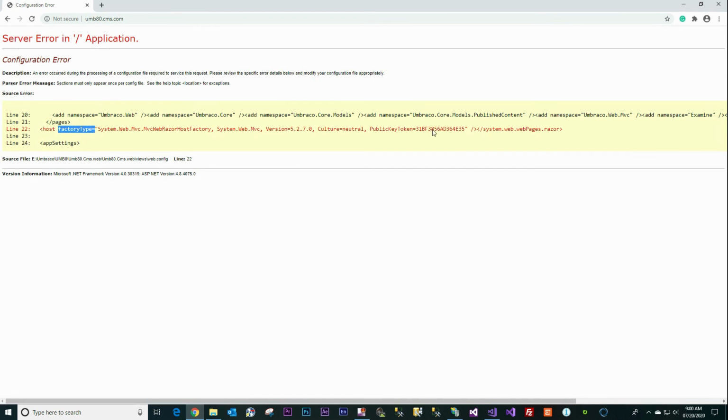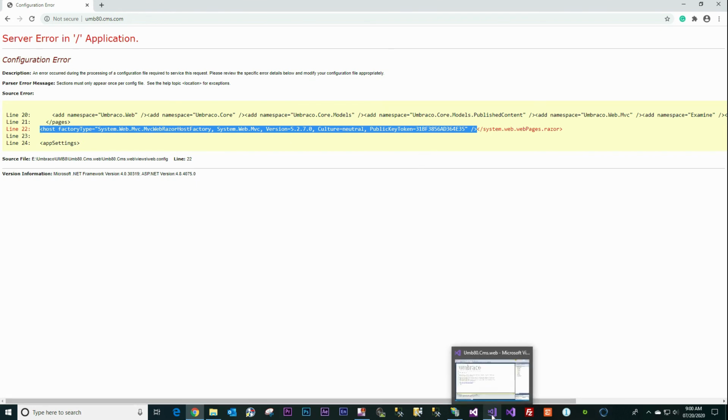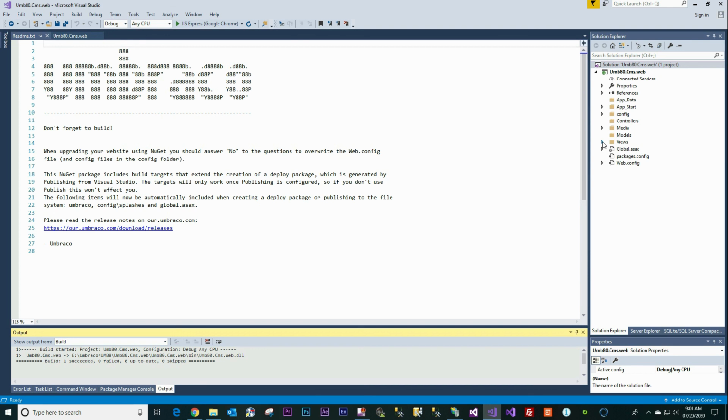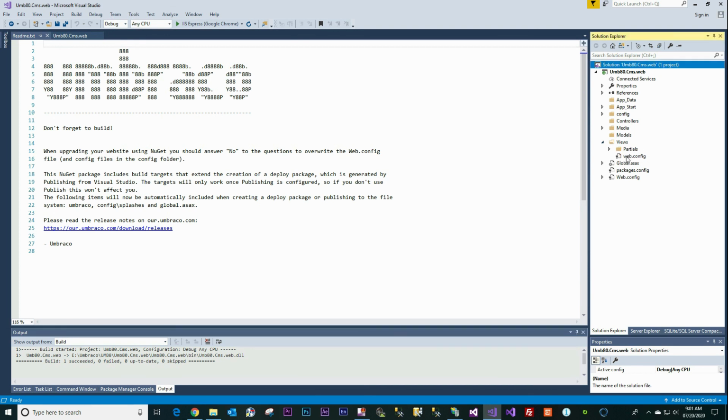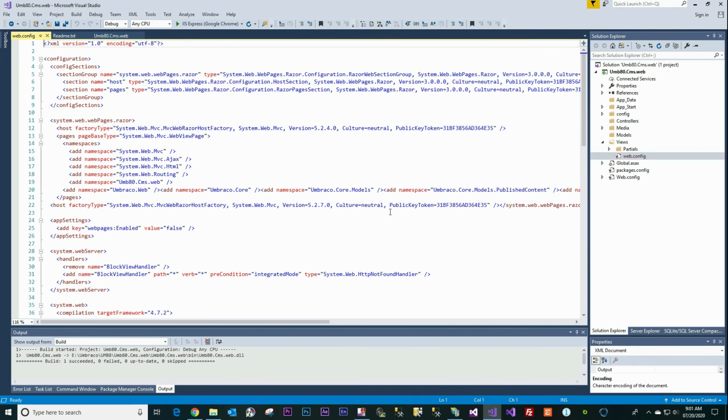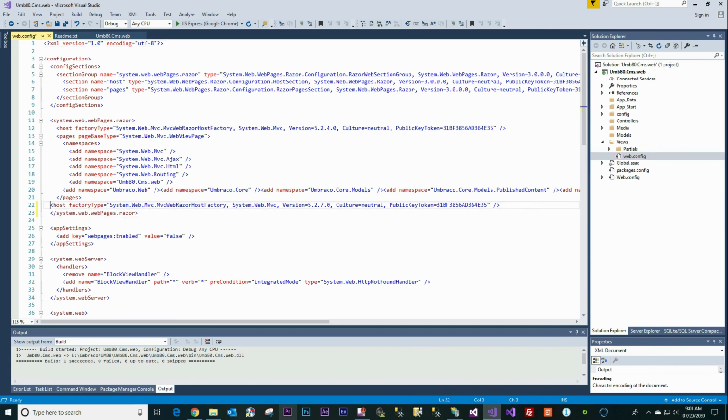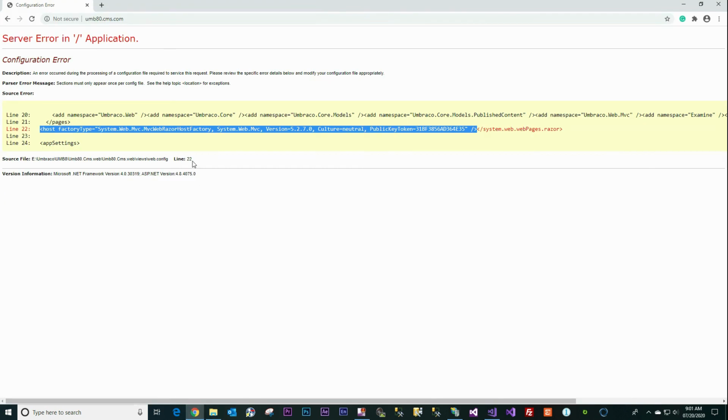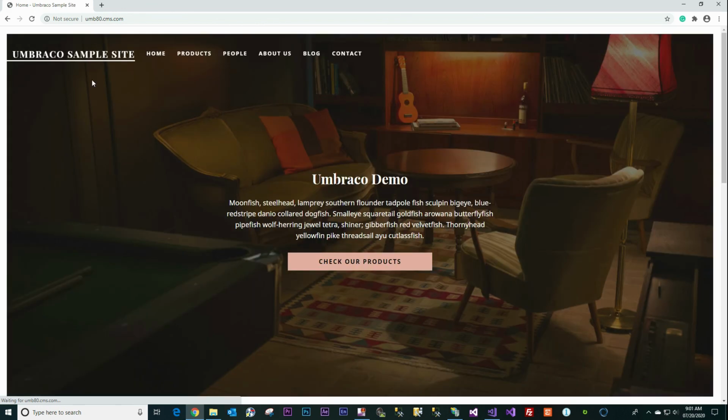Alright, this is the problem. We have to remove this one from the web.config file. Go back to Visual Studio, open the Views folder, double click on the web.config, and comment it out. Save. Go back to the web browser, refresh the page. That's it.